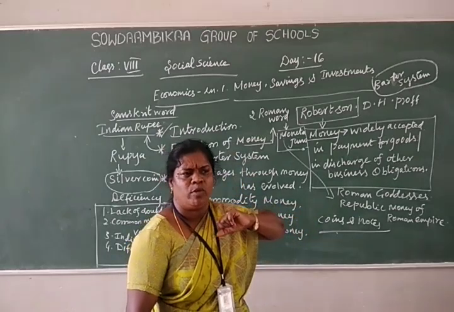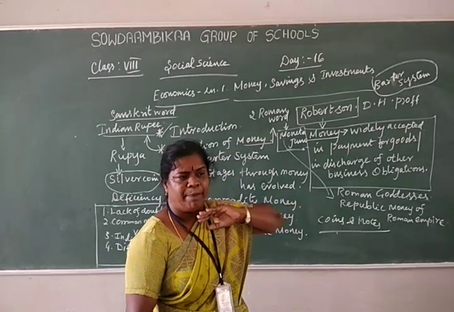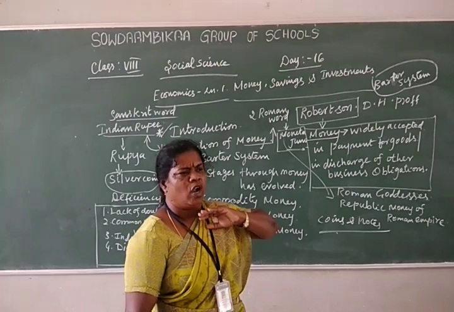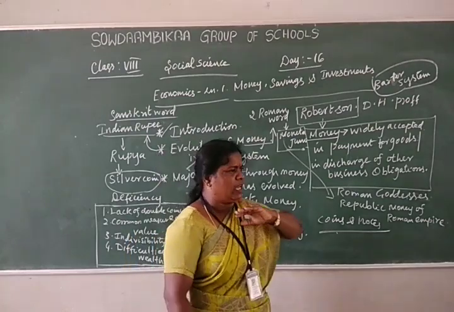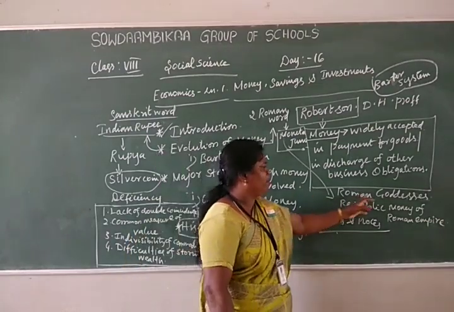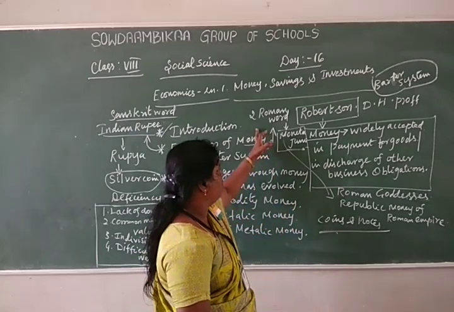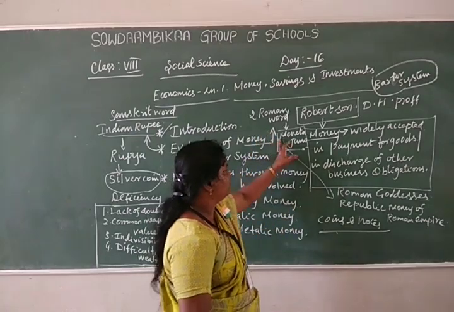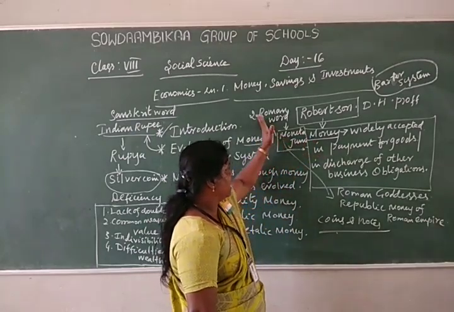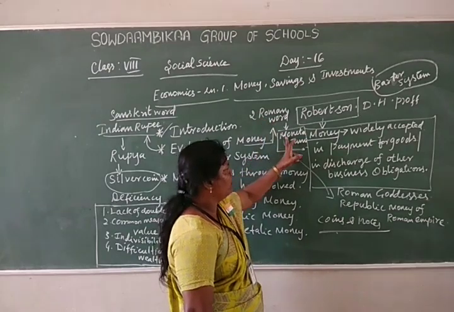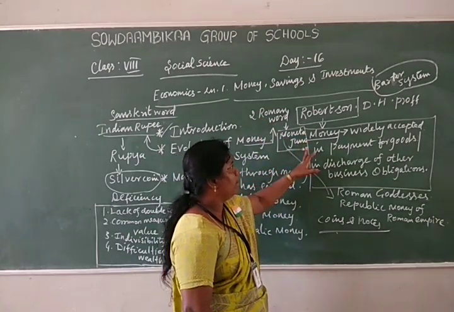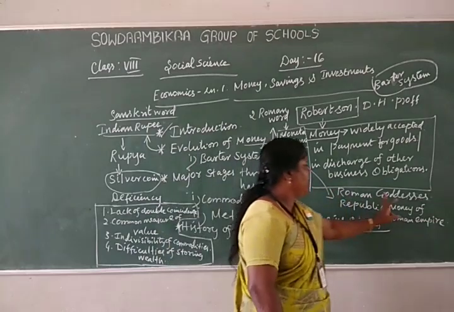Who were the Romans? The people of Rome, the capital of Italy, were called Romans. Money is derived from the Roman words Moneta and Juno.